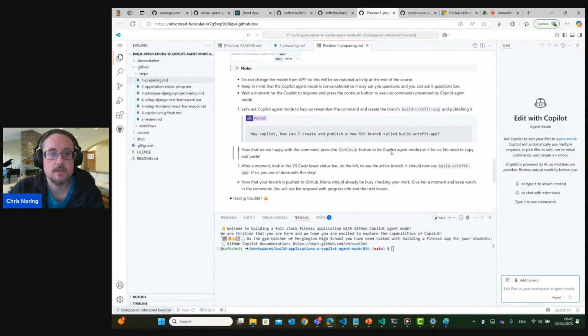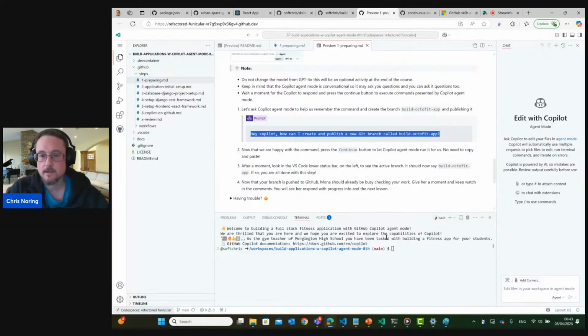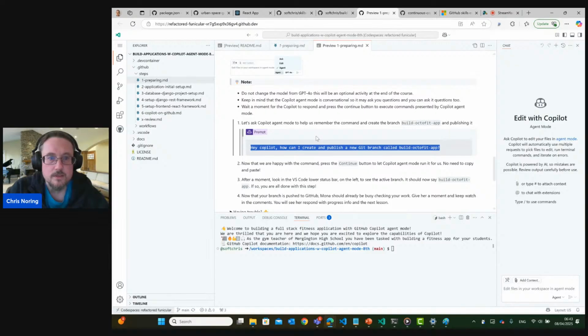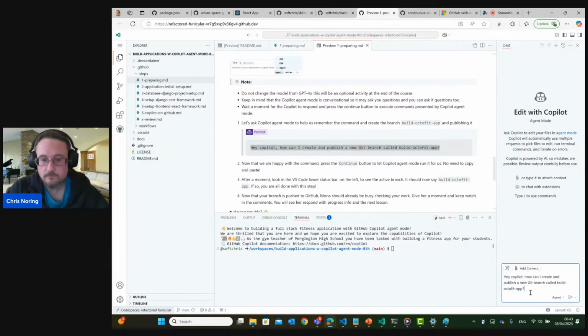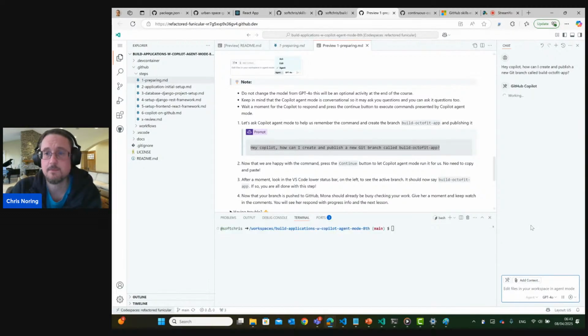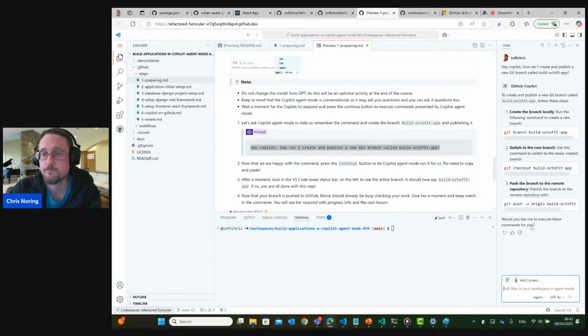Great. And what is it saying? Let's ask Copilot to remember a command and create the branch and publish it. Hey, Copilot, can I create and publish a new branch called build Octafit app? Okay. Let's try to do that. Let's just make sure that we're doing this in the right place. Now this is probably your first time using this agent if you haven't used it in preview before, but we're asking the agent to think for us and come up with a command, and also hopefully present this command to us so you can see how that will work for you.